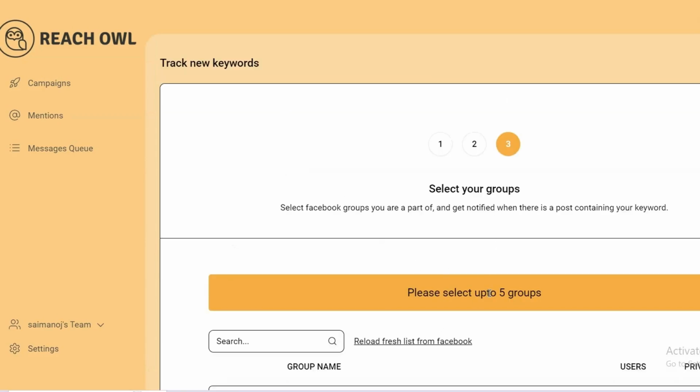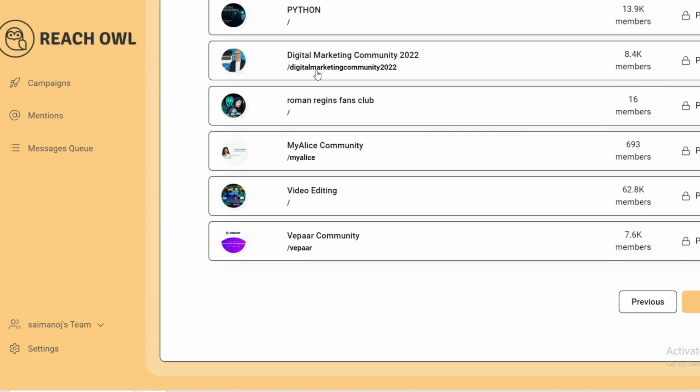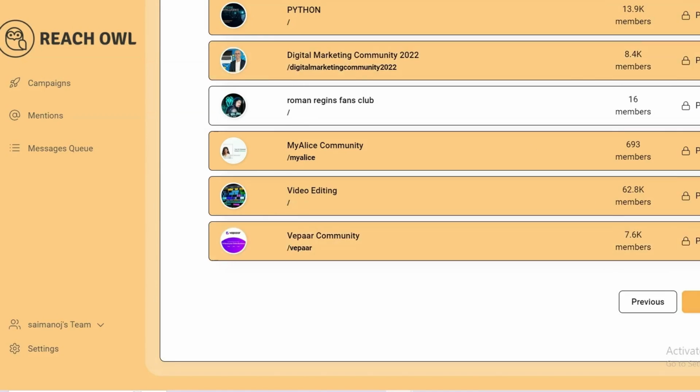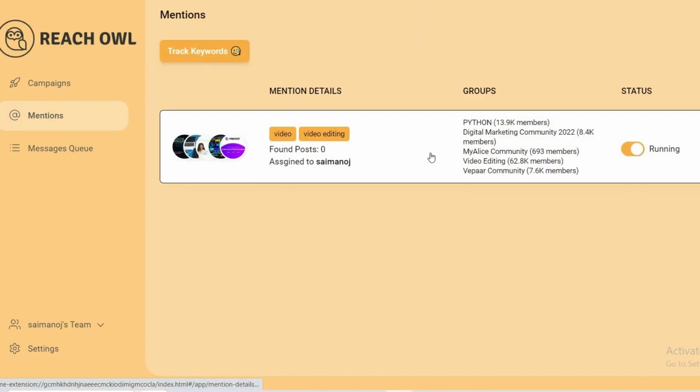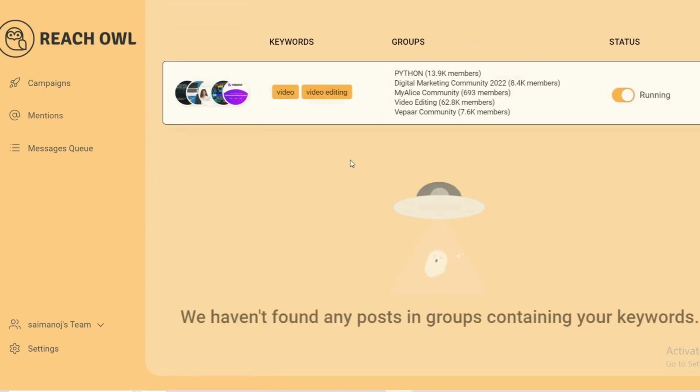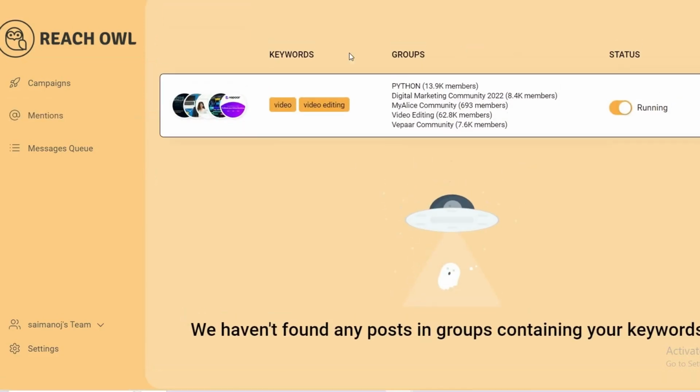Here you can select up to 5 groups, so I'm just selecting different groups. Once you have selected them, click on save. That's it. You can see here the keywords which are given: video and video editing. Whenever anyone posts about video or video editing, it will automatically trigger over here, guys. So this is the mentions option.